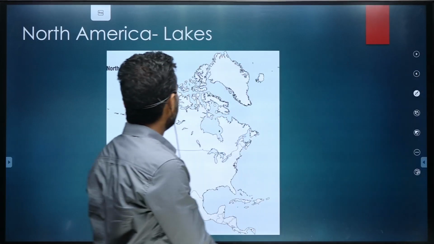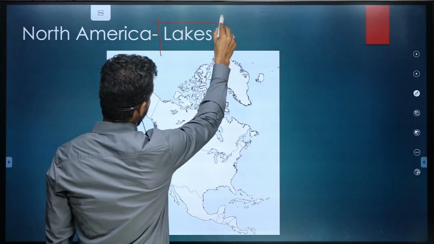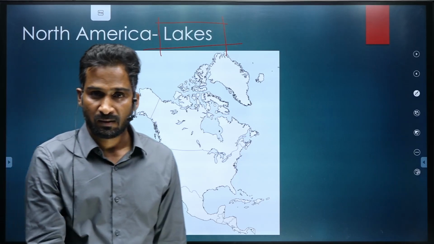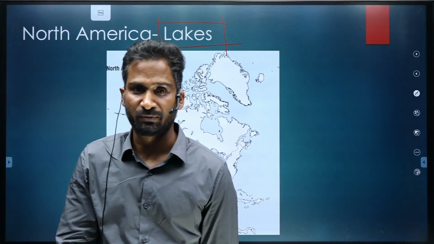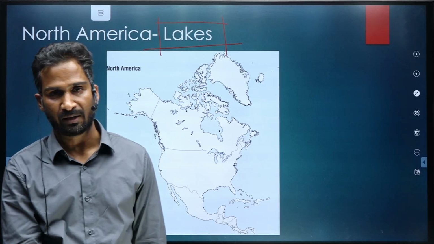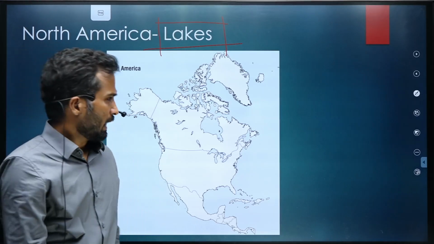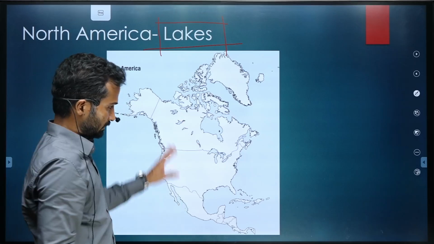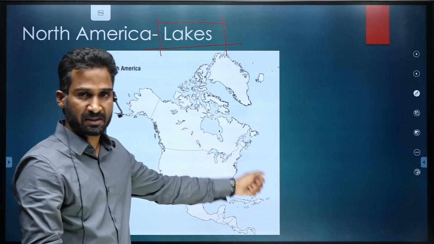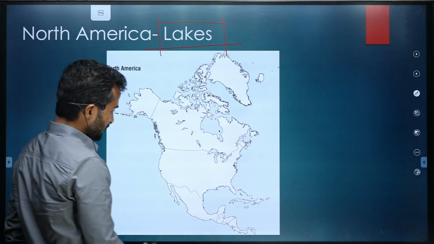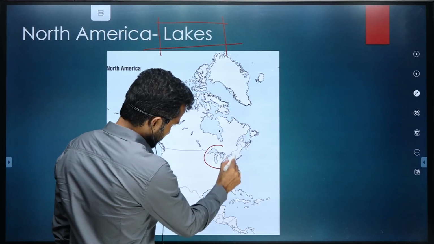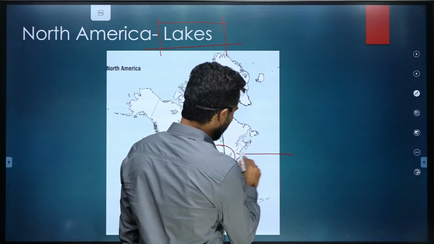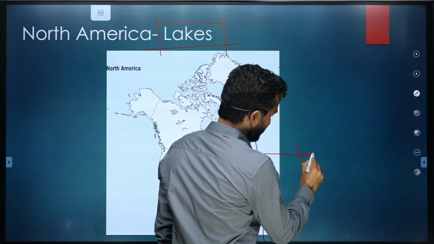Moving further, very important, the lakes. Most of the lakes of North America, the important ones that we are going to talk about, are confined in Canada. This map shows that these are the lakes. First of all, this cluster of lakes are combined together known as the Great Lakes of